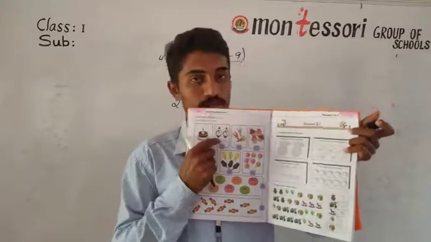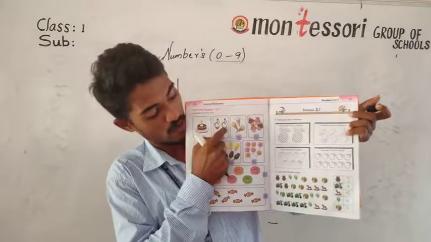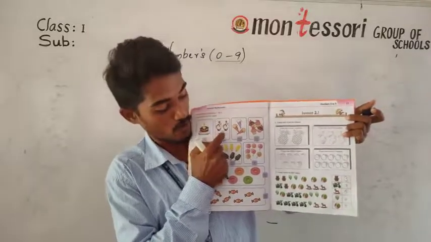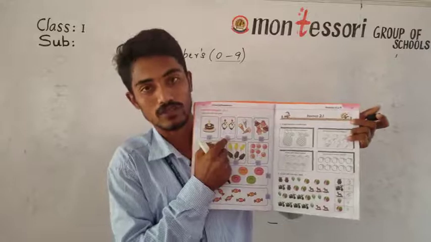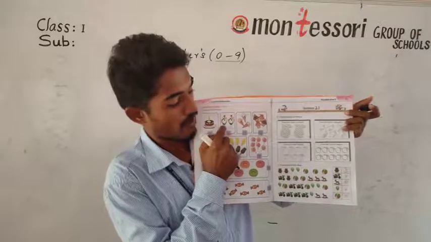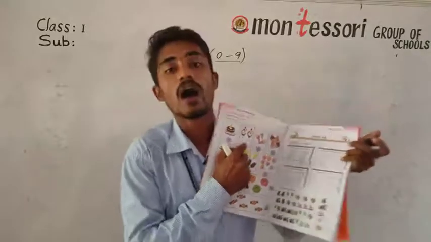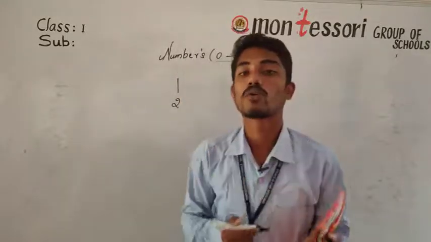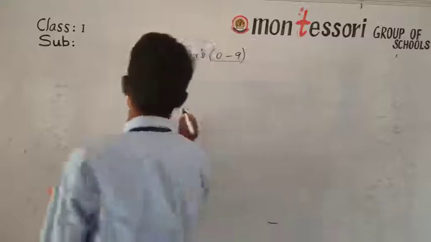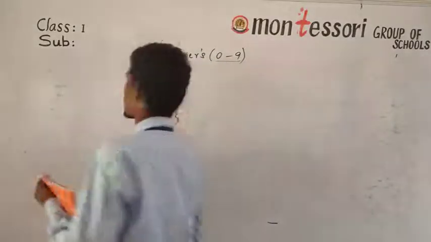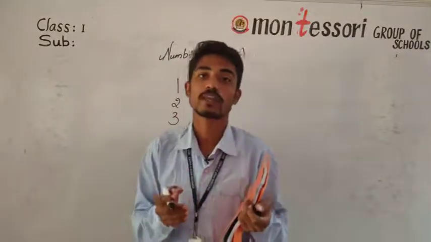Here how many ice creams do we have? 1 and 2. You have to write 2 in the box. What we have to do is count them. 1, 2. We have to write 2. After 2, we will go with which number? 3. We will go with the number 3.